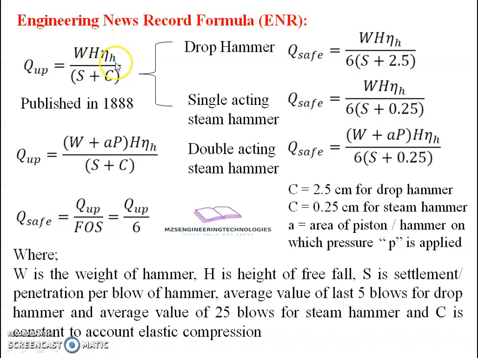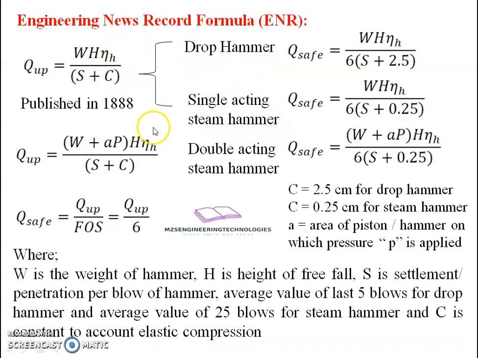Based on that, there may be efficiency reduction, and that's why we are going to see here eta H in the picture. Okay. Now this formulation is valid for a particular type of hammer.